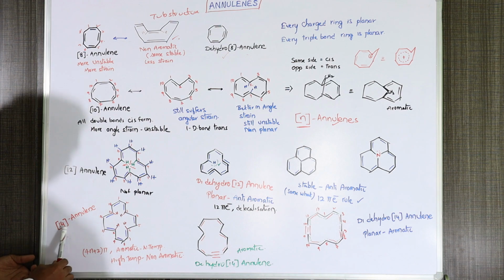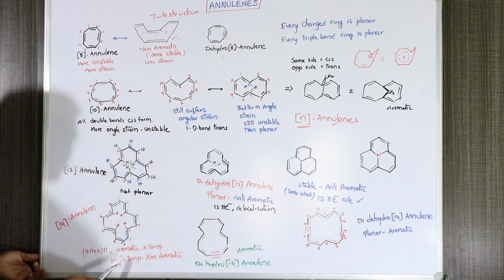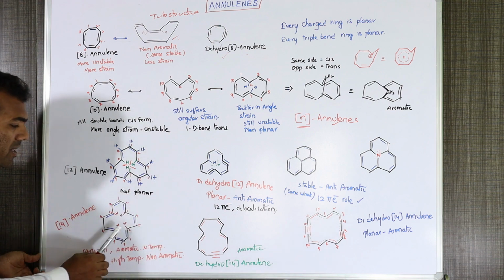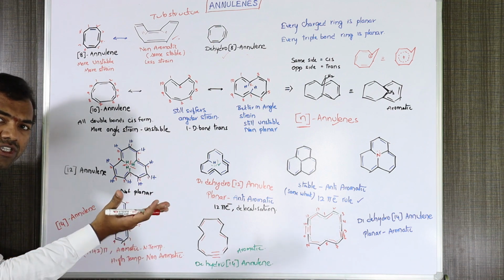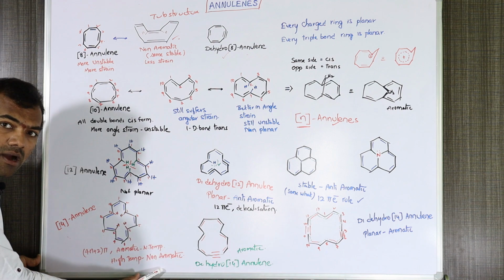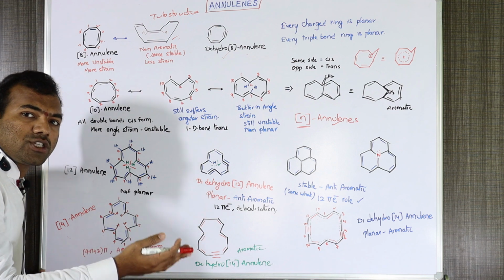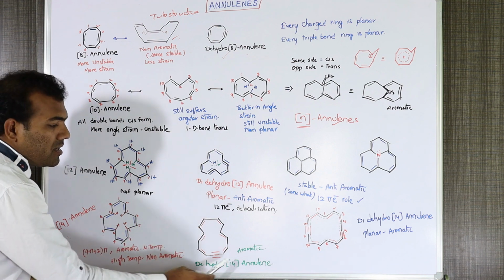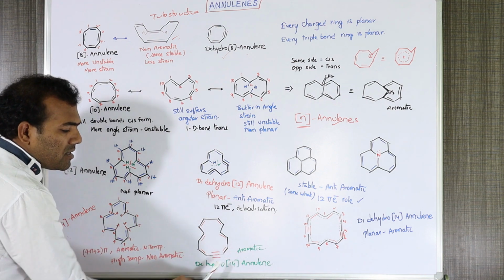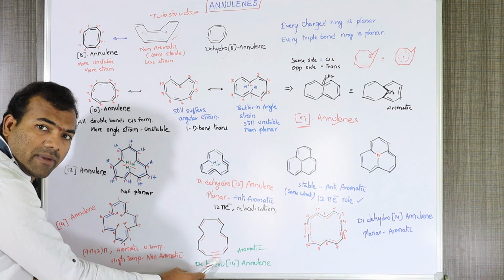Due to 14 electrons, following the 4n plus 2 pi electron rule, it is an aromatic compound, but only at low temperatures. If you raise the temperature, the bond will get more strain and become non-planar, so it will become a non-aromatic compound. If you remove the hydrogen atoms by replacing with a triple bond, it will become aromatic. That is dihydro[14]annulene, and the structure will become like this.